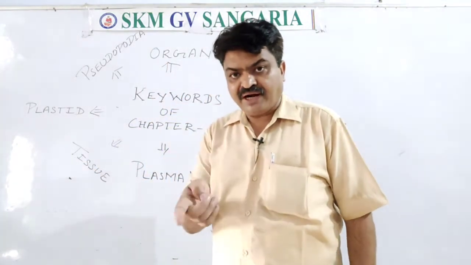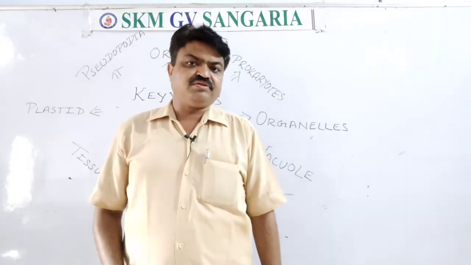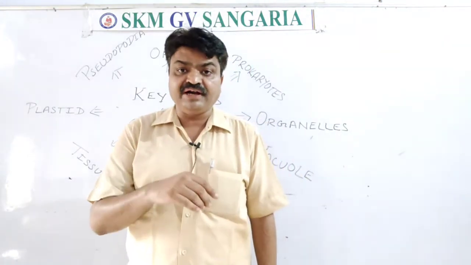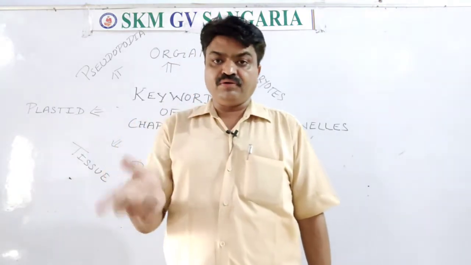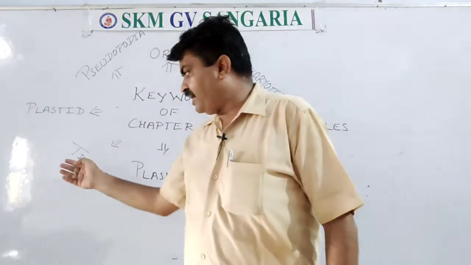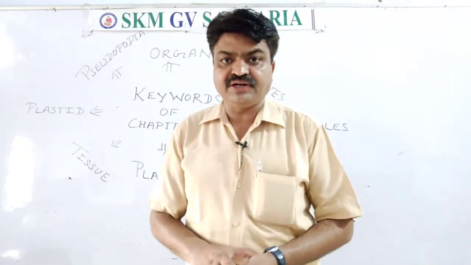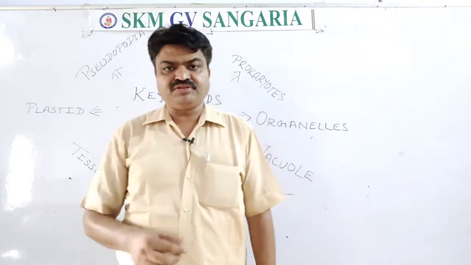And the branch of science in which we study tissue is known as histology. Like the branch of science that deals with the study of the cell is known as cytology, the study of tissue is known as histology.